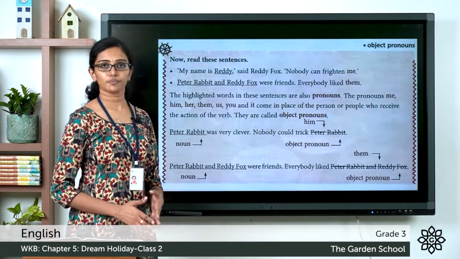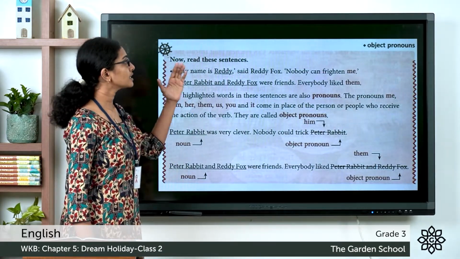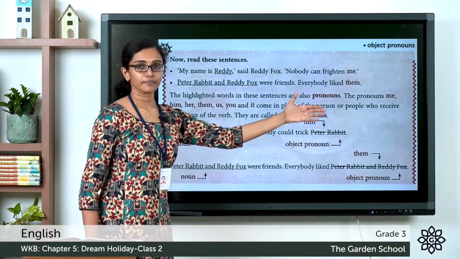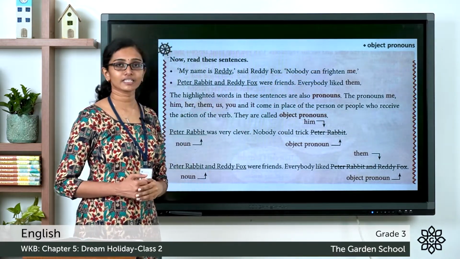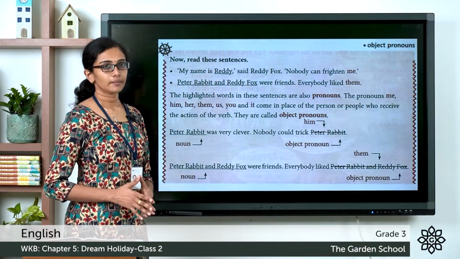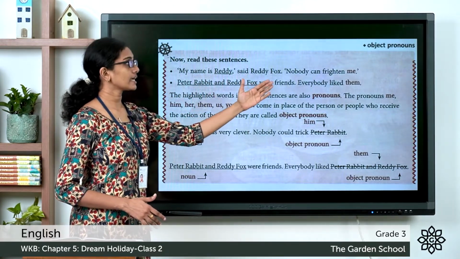And what about object pronouns? Look at the sentences given here. My name is Reddy, said Ruddy Fox. Nobody can frighten me. Do you see the word me highlighted there? It is a pronoun used. So in the example, Peter Rabbit and Ruddy Fox were friends. Everybody liked them.